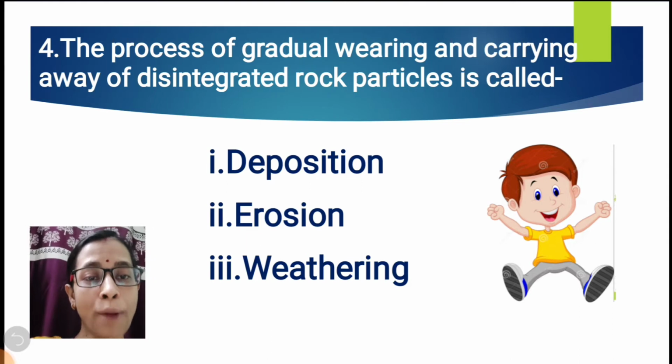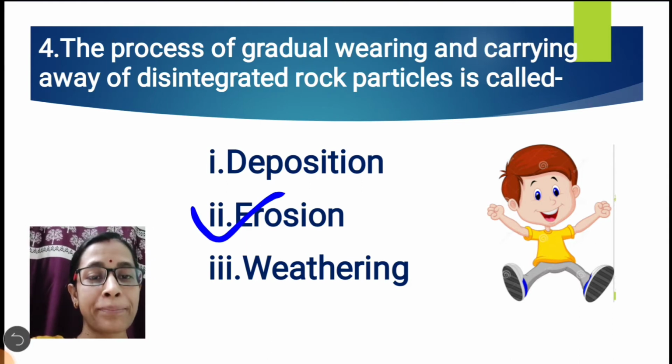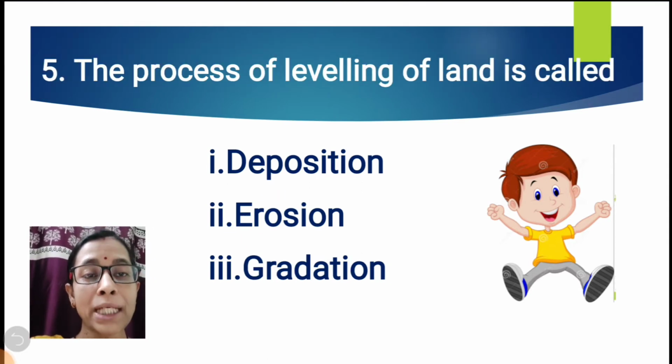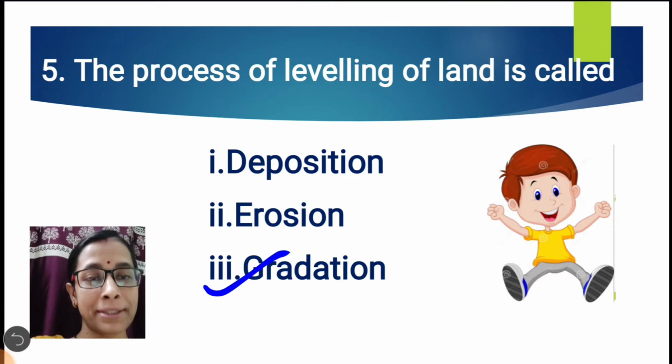The correct option is erosion. Question number 5. The process of leveling of land is called deposition, or erosion, or gradation. The correct option is gradation.